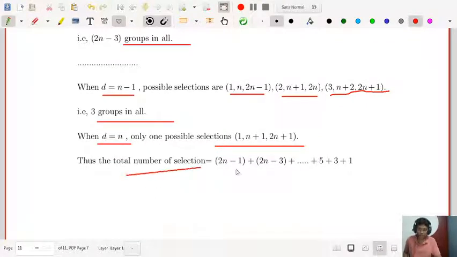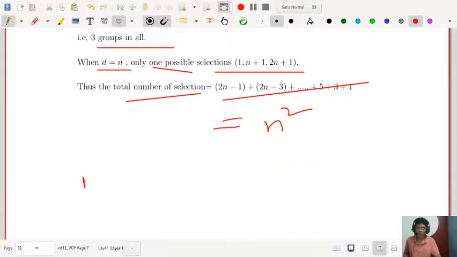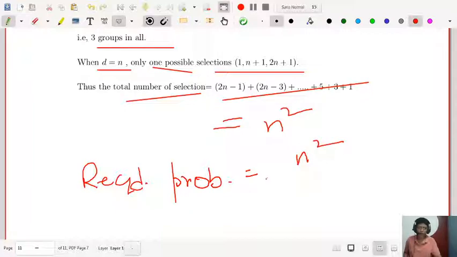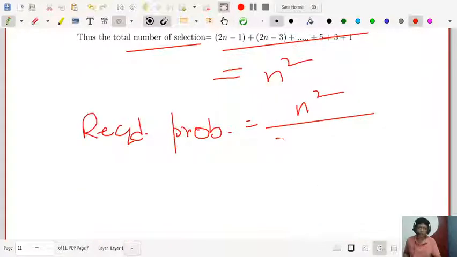So what is the total number of selections? It is the sum 2n − 1, 2n − 3, ..., 5, 3, 1, where the last one is the one possibility. You can check that the sum will be n². And what is the required probability? Out of 2n + 1 you are choosing 3 numbers, so the total is 2n + 1 C 3. So the required probability is n² divided by 2n + 1 C 3. If you simplify, you will get the answer.